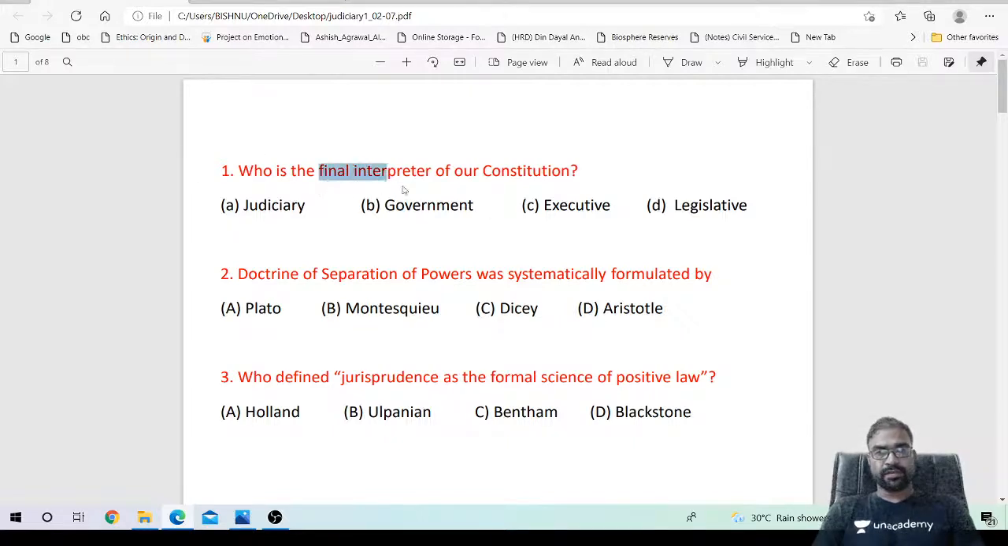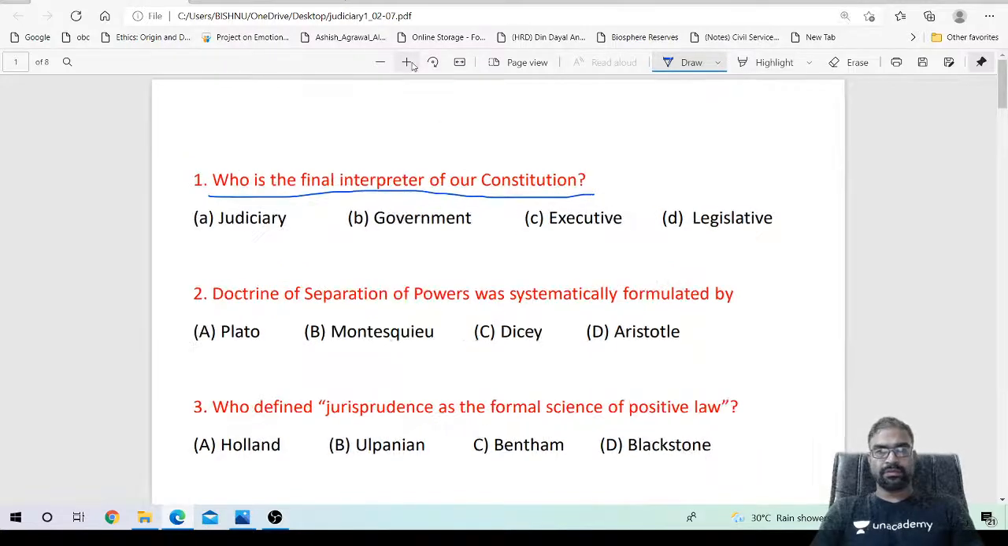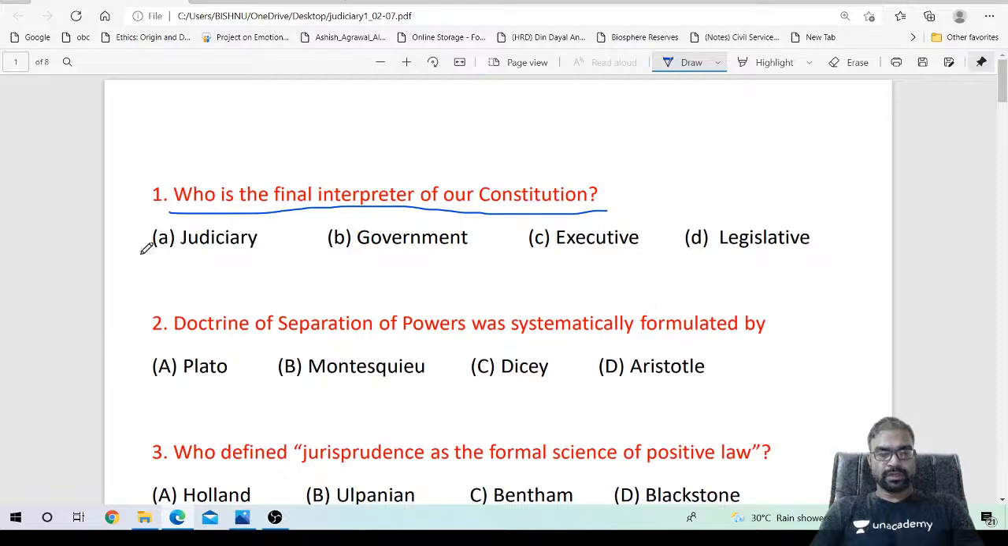So who is the final interpreter of our constitution? Basically, the final interpreter of constitutional law: judiciary, government, executive, legislature. We have three organs of the government: legislative, executive, judiciary. The legislature comes to formulate laws. The executive comes to implement those laws made by the legislature.